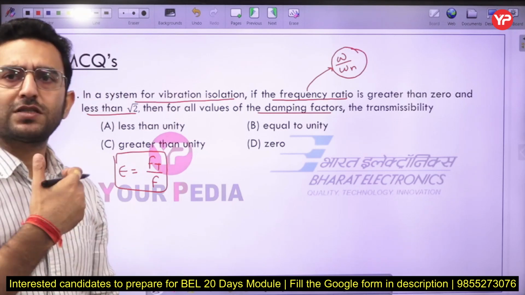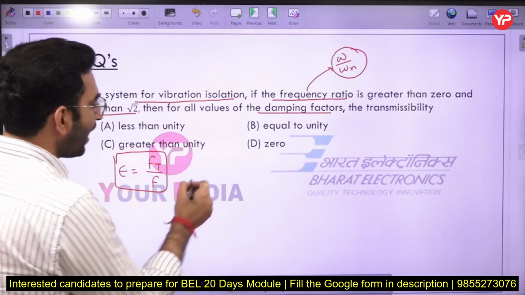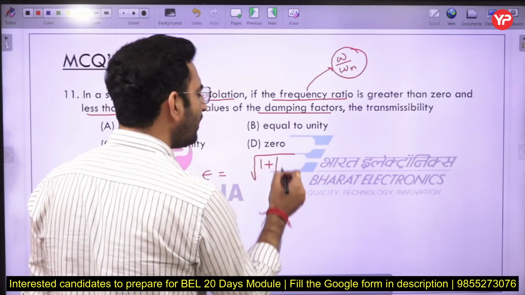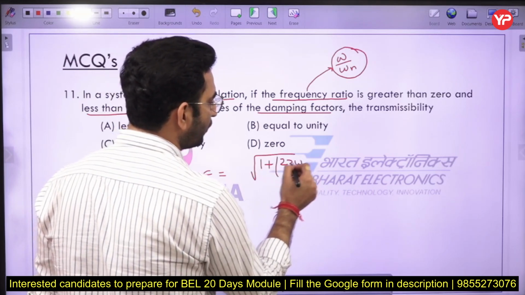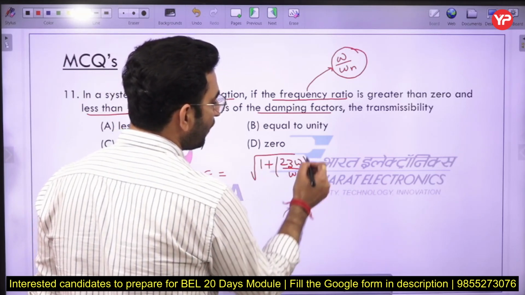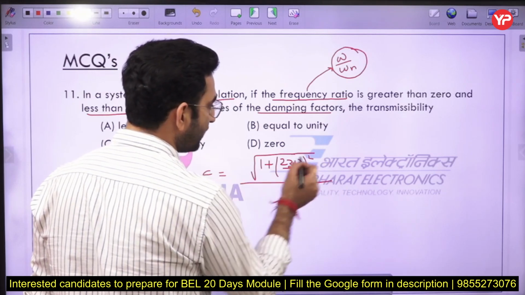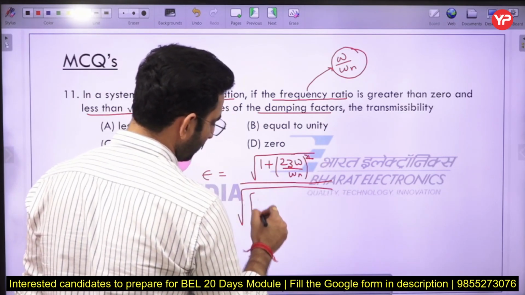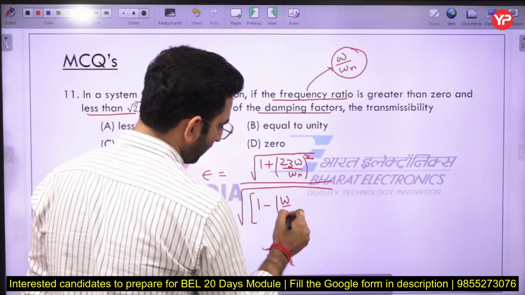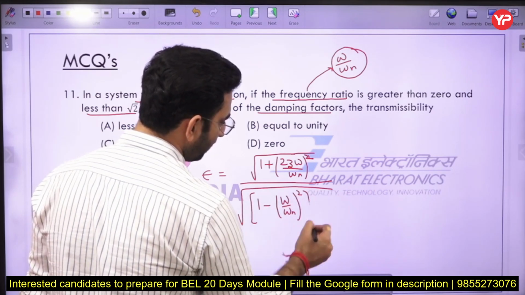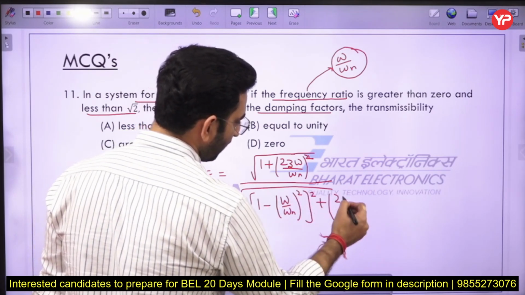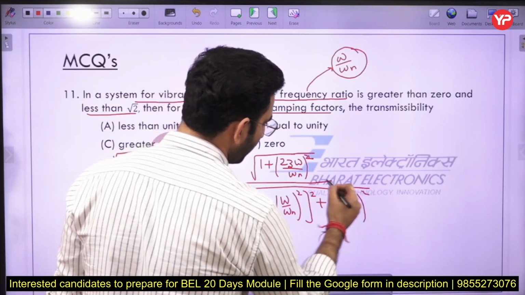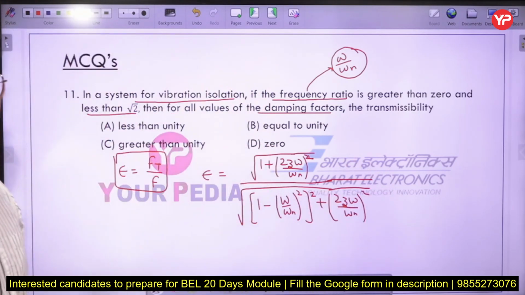So if you simplify it further, you are going to have a transmissibility formula like this one here. So just remember the formula, only the formula is very important for you. Along with that, we have a graphical representation also. So this is the formula of the transmissibility. So just remember this formula. This is very important for you. First of all, a simple numerical can be asked.